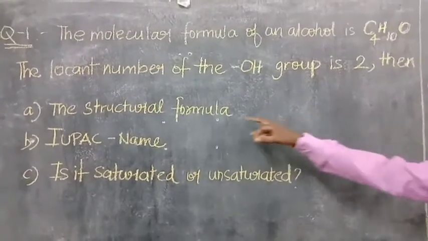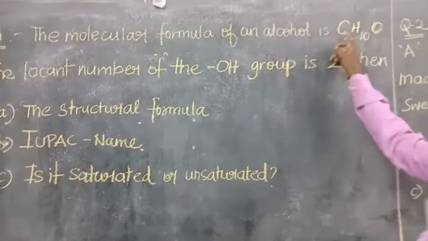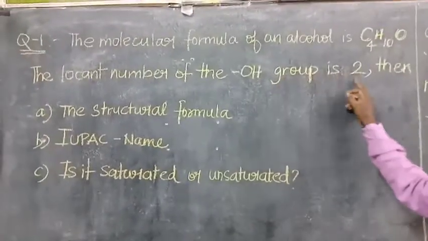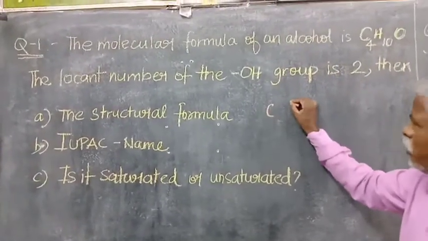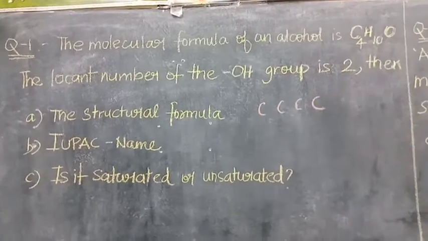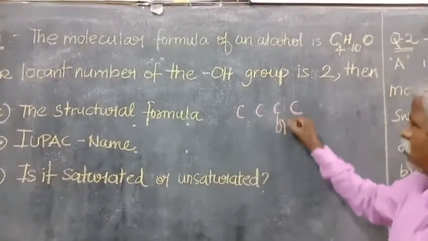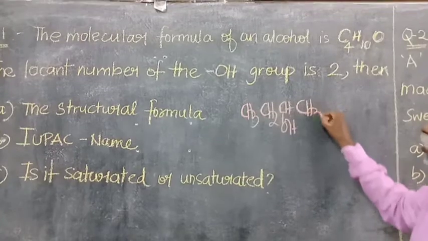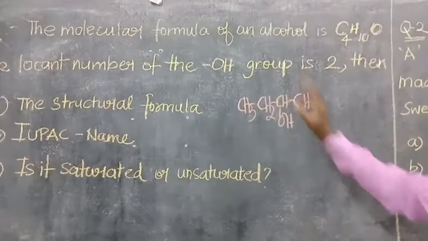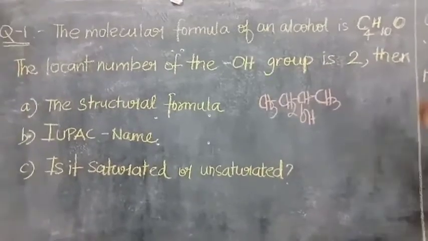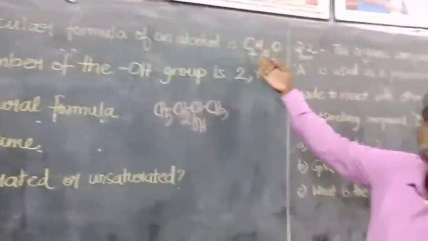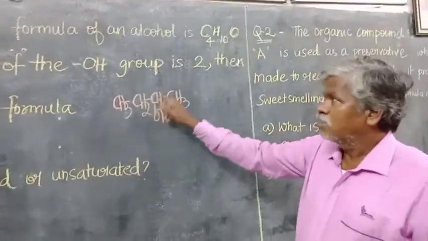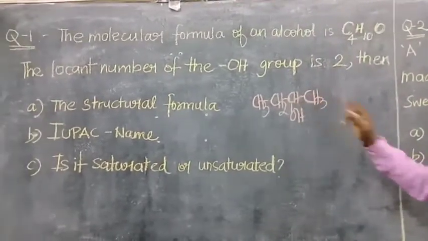First of all, the structural formula: since it is a 4 carbon atom system and the OH group is at the second position, the compound should be CH3, CH2, CHOH, CH3. This is the compound, because there are isomers for this C4H10O, but since the OH group is in the second position, this is the compound.